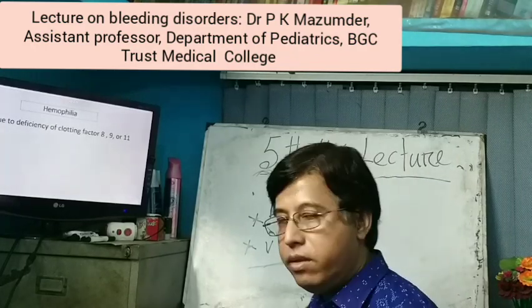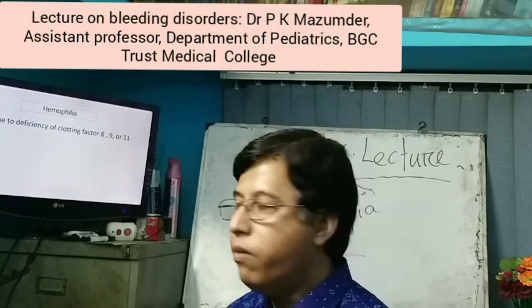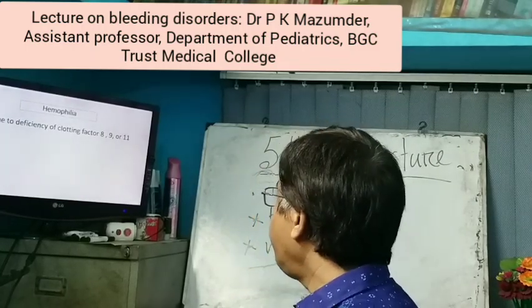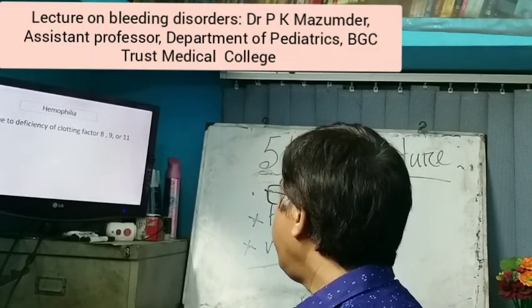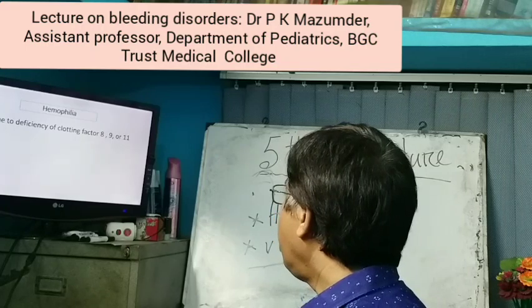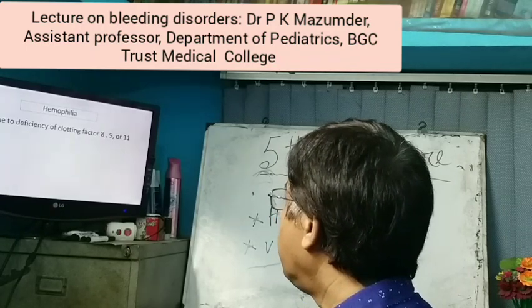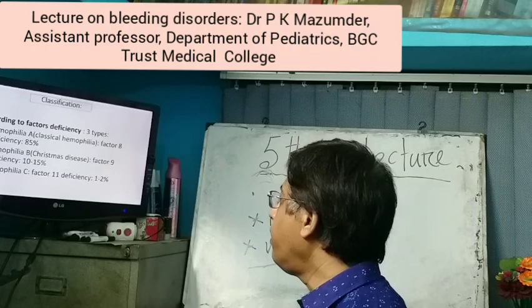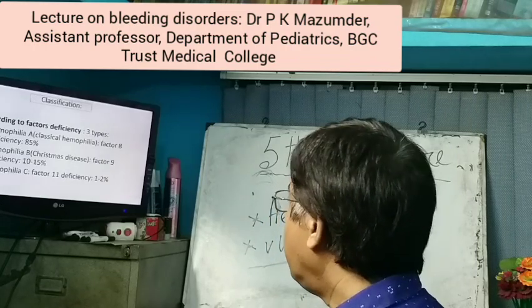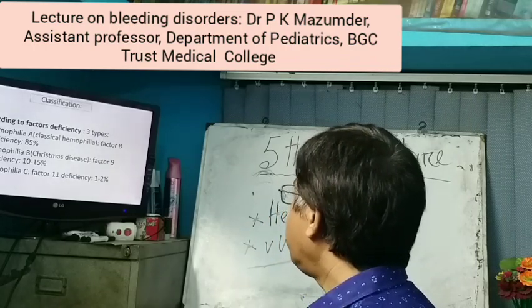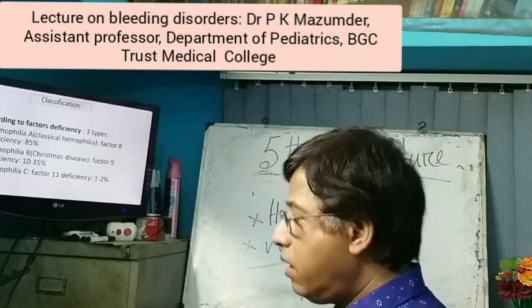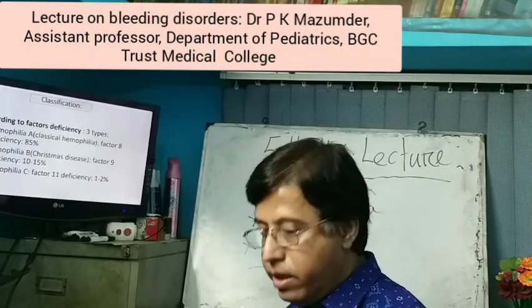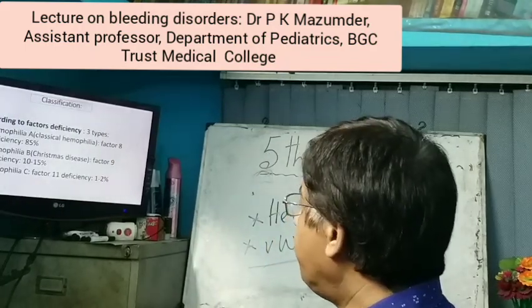Now, hemophilia. Hemophilia is due to deficiency of clotting factor 8, 9 or 11. Now, classification according to deficiency of clotting factors: hemophilia is divided into three groups.